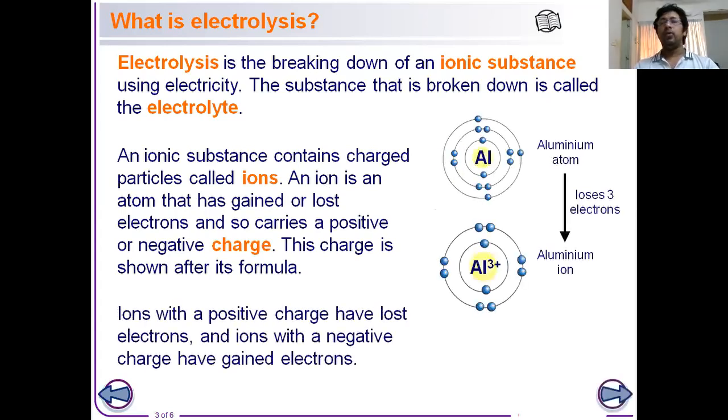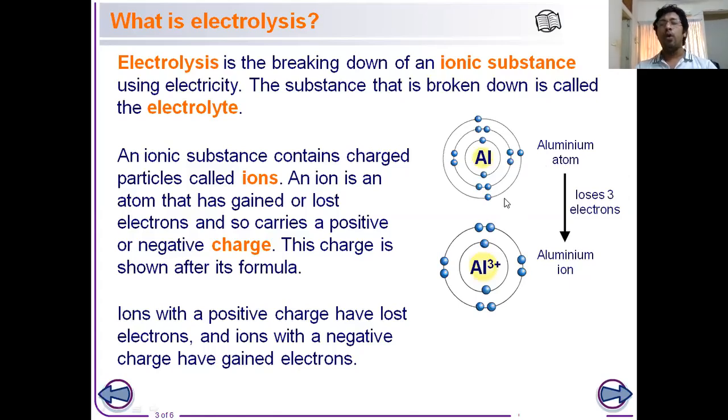Well, we know that when an ionic compound is formed, metals always transform into positive charge as they tend to lose electrons. Here the example is aluminium. Aluminium is a group 3 element, so it has three outermost electrons.